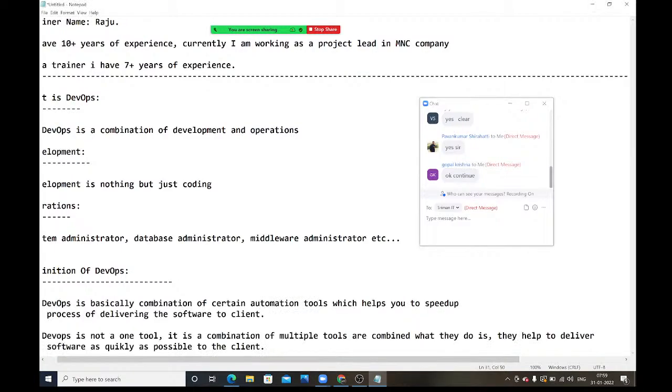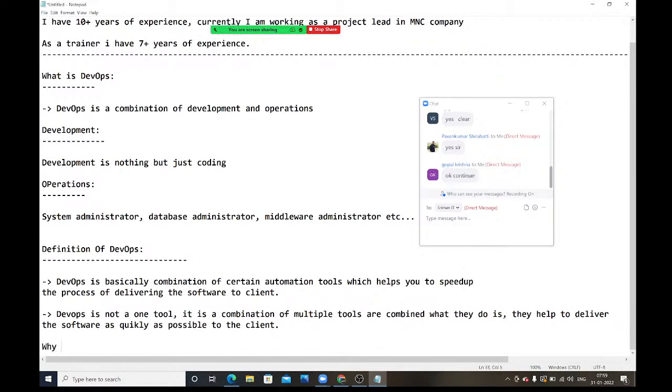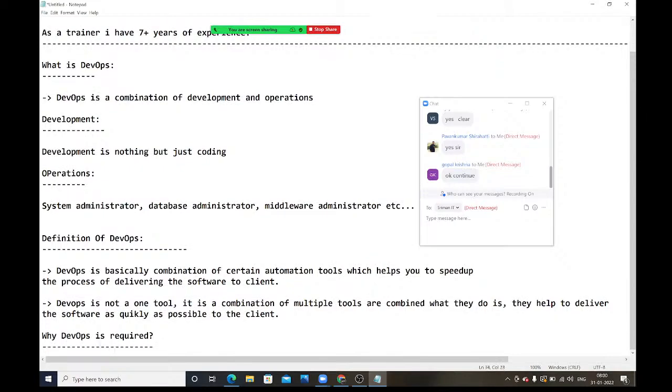So now see, why DevOps is required? Why did it come into the market? I will give a simple example.